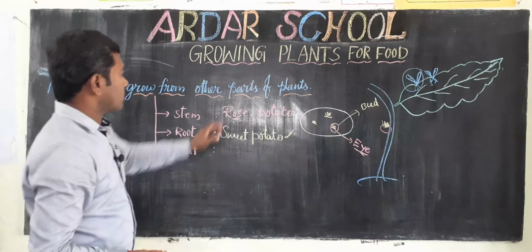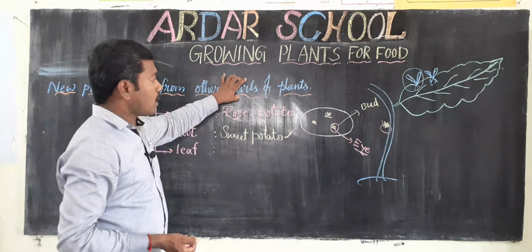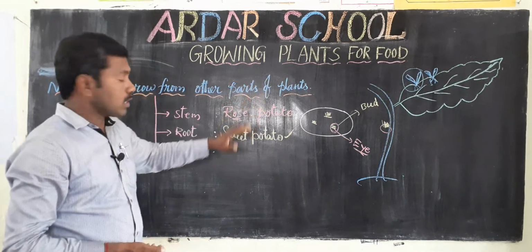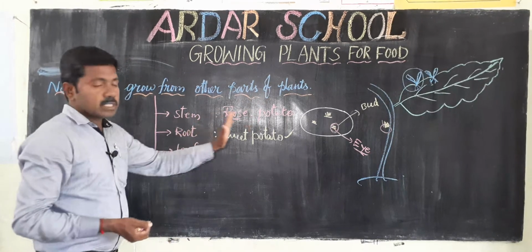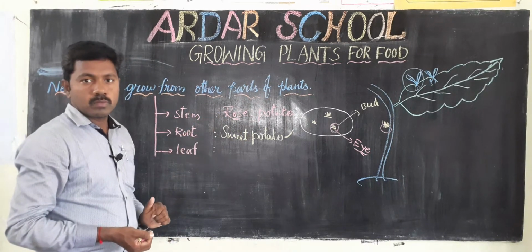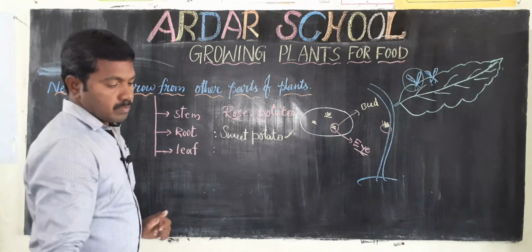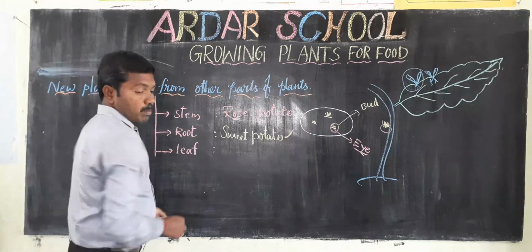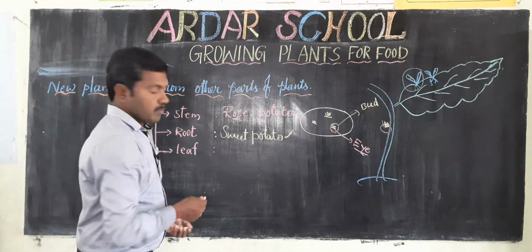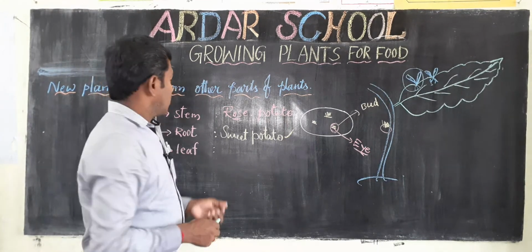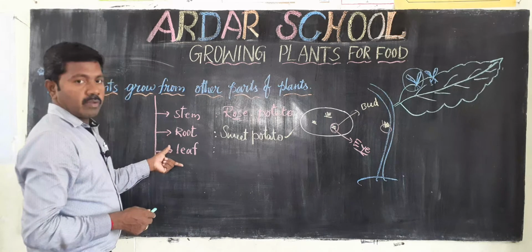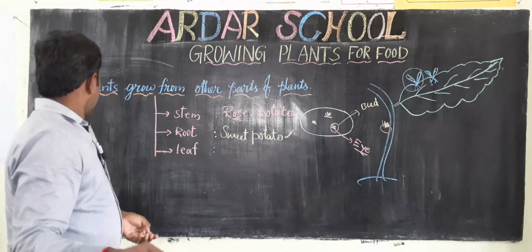Through the parts of the plant also, some new plants are reproduced. So bryophyllum leaf.